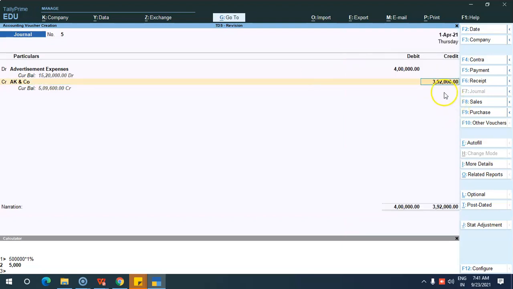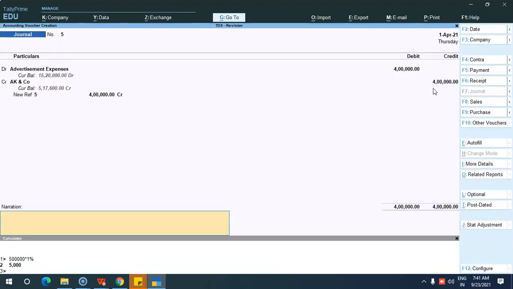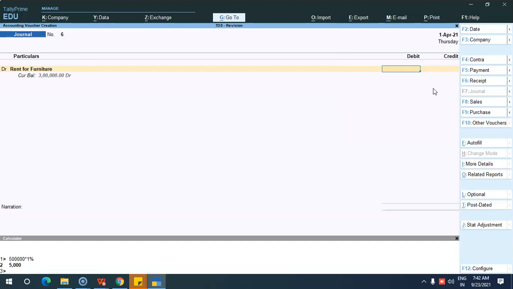Okay, so here instead of giving the TDS entries now, you can just give the expenses. Just post the entries now and you can give the TDS entries also later. So for the month, you can fix the entries. Okay, for the month, initially you can post all the expenses entry. Later on also you can do the TDS entries. Okay, so here I have done the advertisement expenses. Then let's see rent.